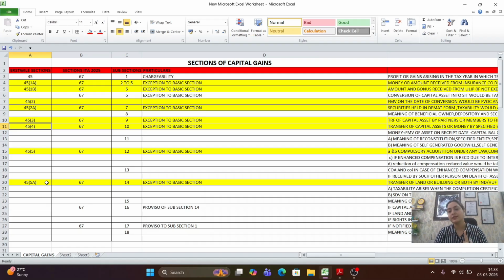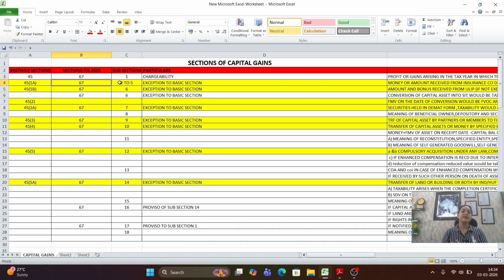There is only one section, that is called section 67, and we will have a list of subsections along with that section. You can see section 67 subsection 1, and section 67 subsections 2 to 5.